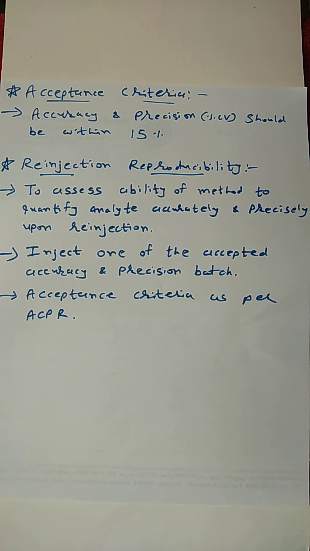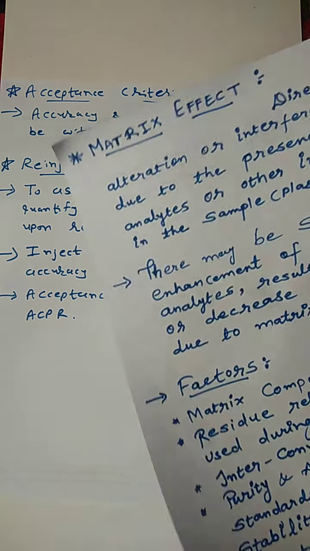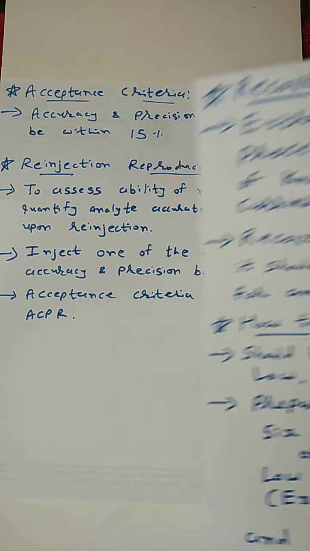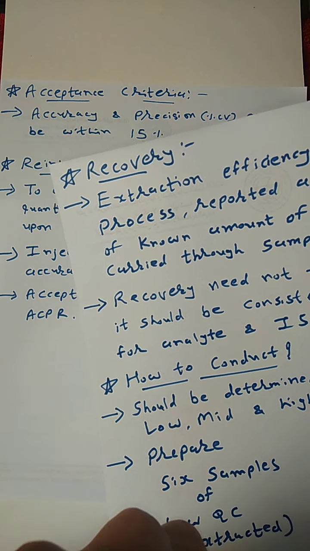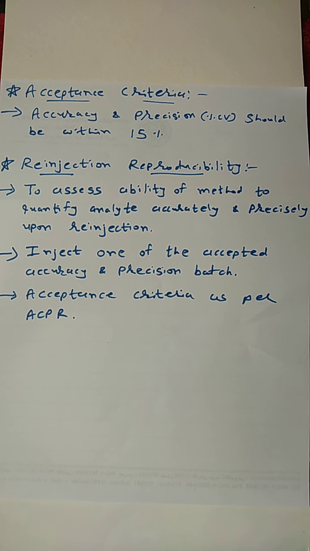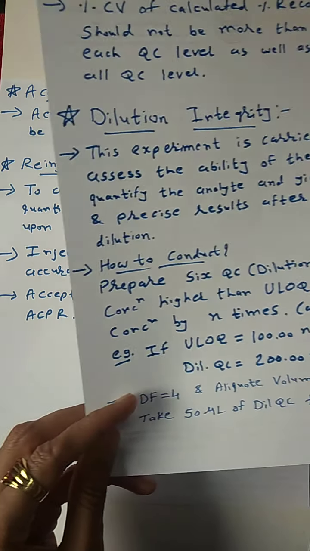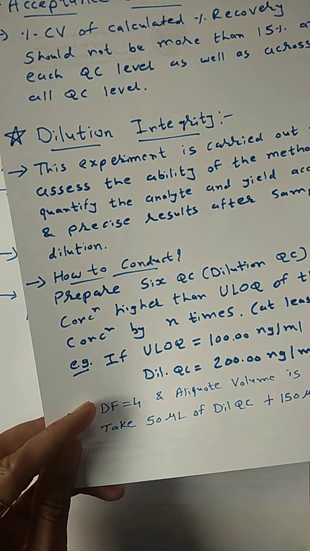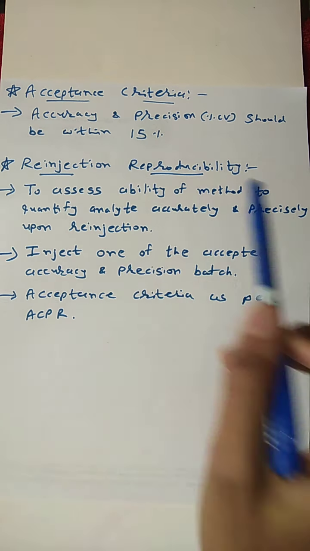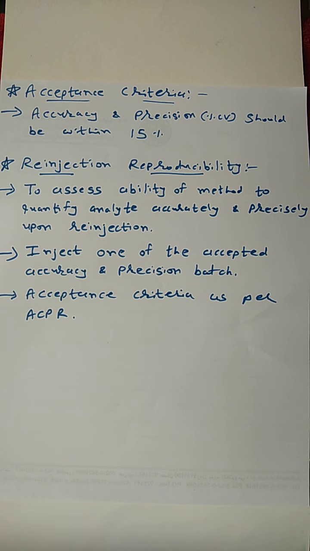So in today's presentation, we learned about matrix effect, that is the effect of matrix on quantification of our method. Then we learned about recovery. Recovery means how much percentage of analyte we can recover from our method. Another thing we learned is dilution integrity, that if we dilute our sample, our method is still accurate and precise. And the last thing we learned, reinjection reproducibility, that if we reinject our sample, our method is still accurate and precise. So this is all about this experiment, and this is the end of today's lecture.